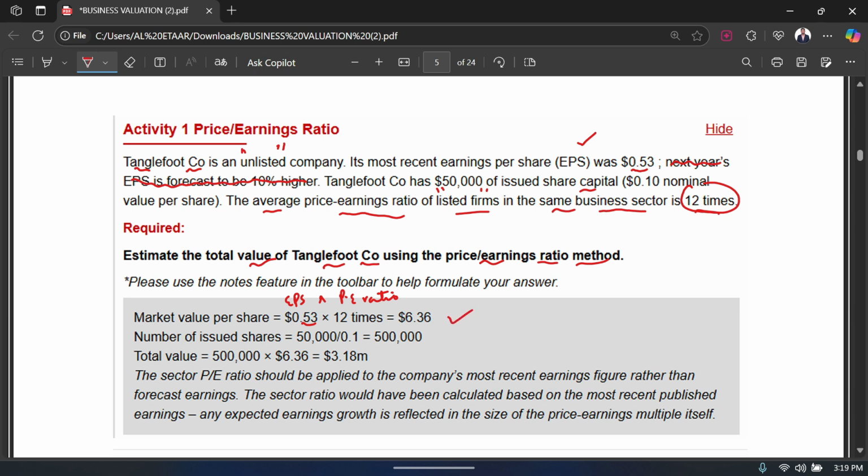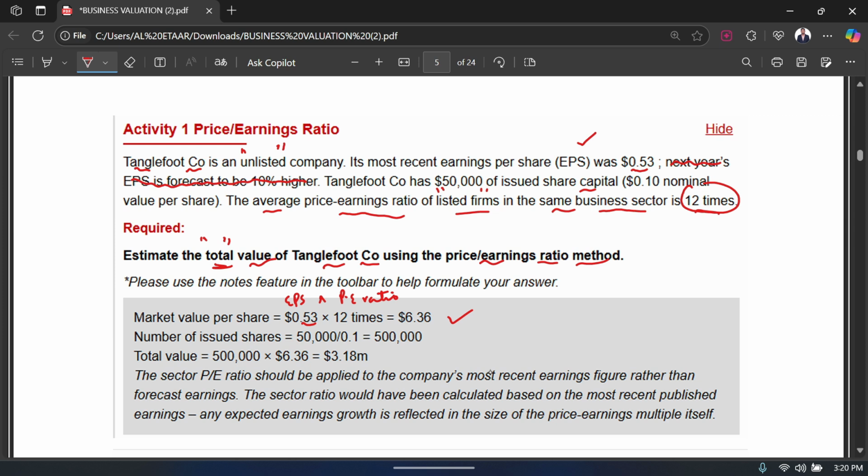So this is market value per share, right? If I want my total value, I have to multiply this per share value with the number of shares, so I can get my total value, right? So what I'm going to do, first of all, I'm going to calculate the number of shares. And how do you calculate the number of shares?